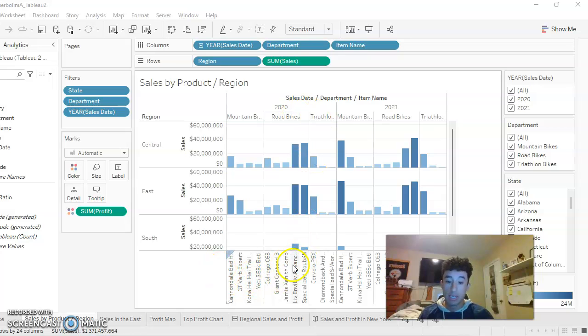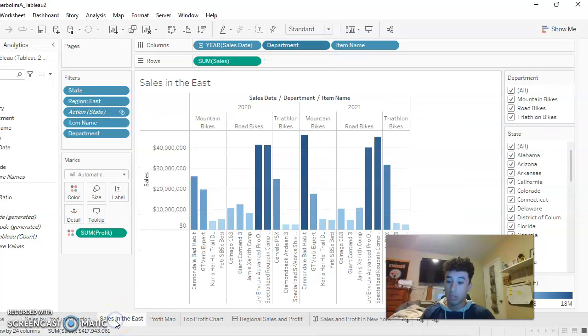And right here are the different names of the bikes, and I just decided that I was going to try to do a similar format to the Tableau 1 project, and also I wanted to ensure that the specific bike names were involved as well as the category of the type of bikes.